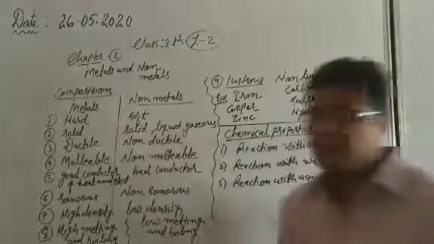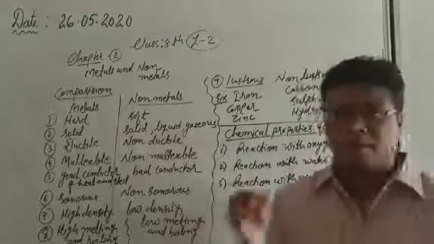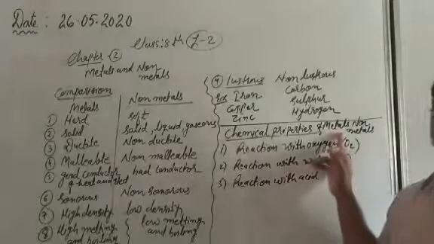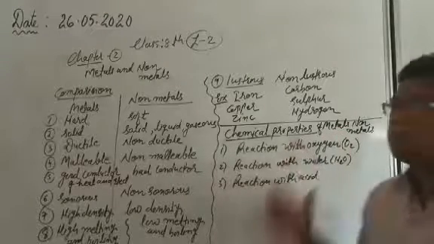Okay, so this is all about the physical properties, and right now the turn comes for the chemical properties of metals and non-metals. Chemical properties means what?